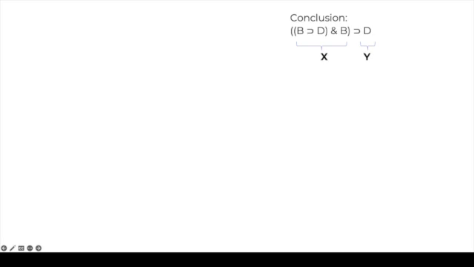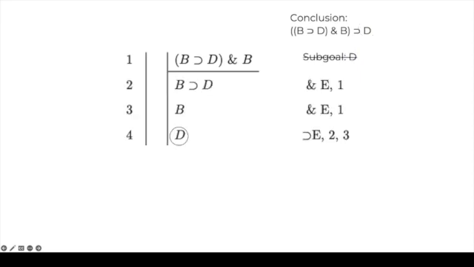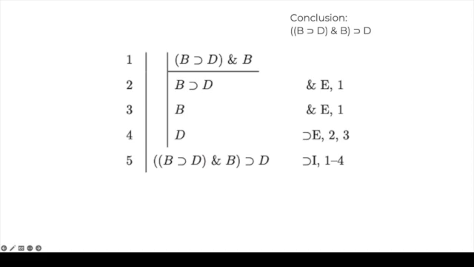So the assumption is going to be the antecedent. But notice here that we have two scope lines, and that is because from the beginning we're starting with a subderivation. We don't have any premises. So we begin with the antecedent as the assumption, and then as always the goal of the subderivation is going to be to prove the consequent, which in this case is D. So the goal of the subderivation is going to be to show D. And then by using our rules, we get D. And then we close our subderivation and introduce the desired conclusion from lines 1-4 by horseshoe introduction.